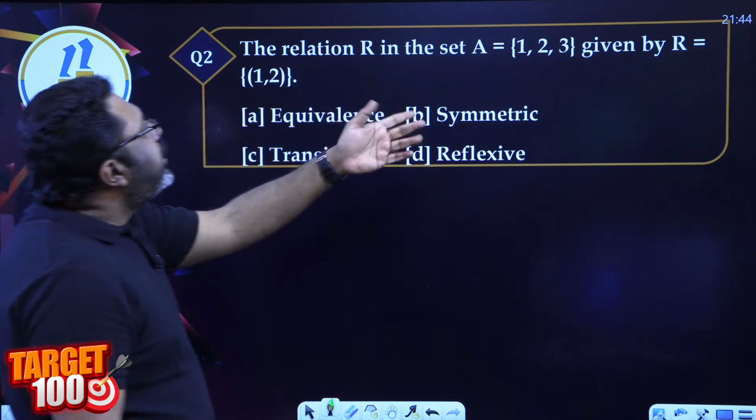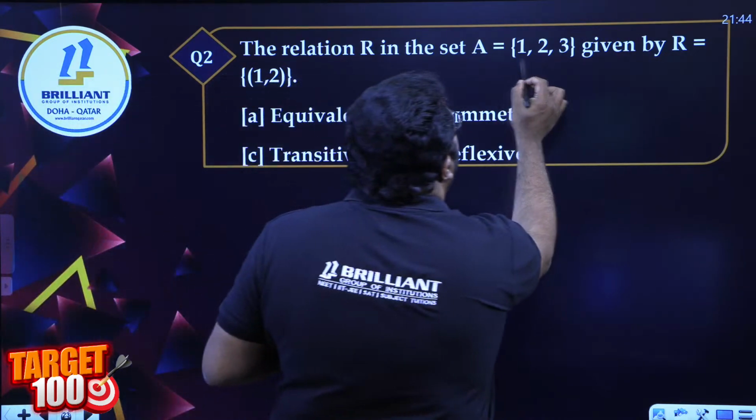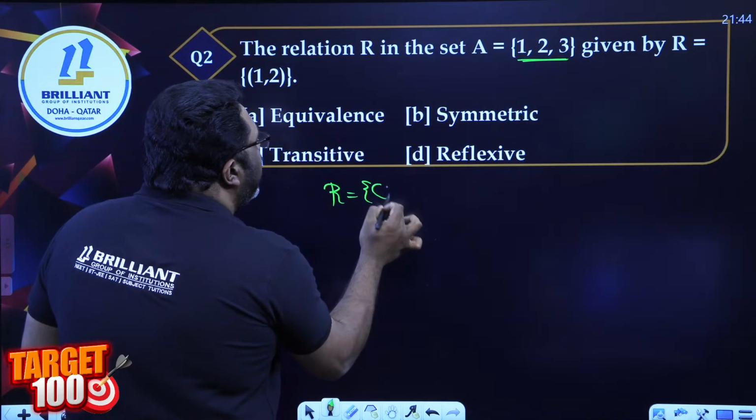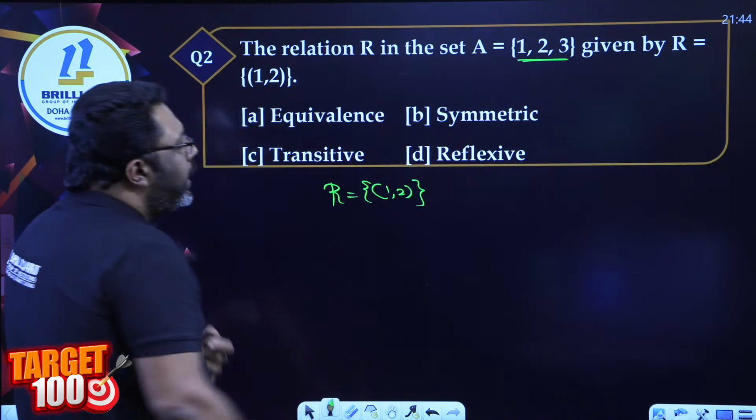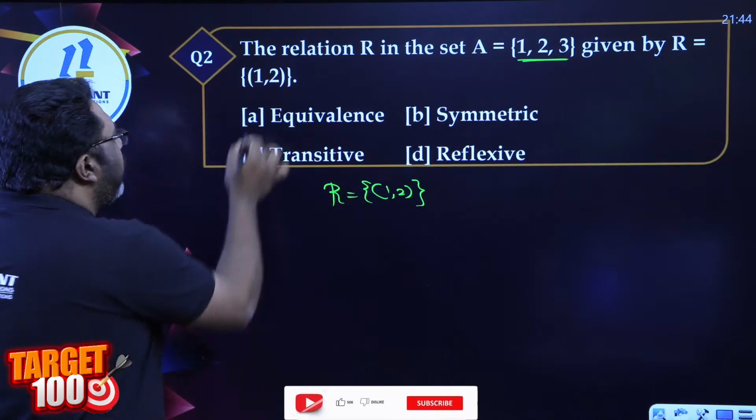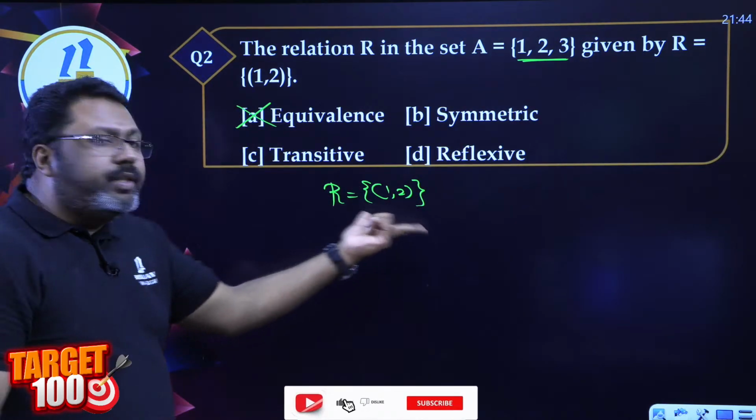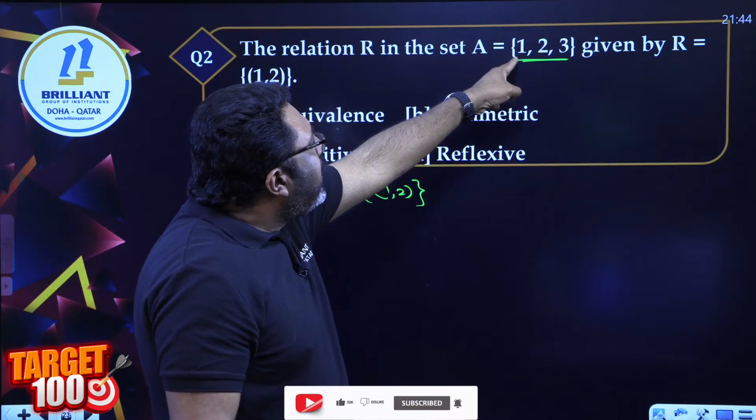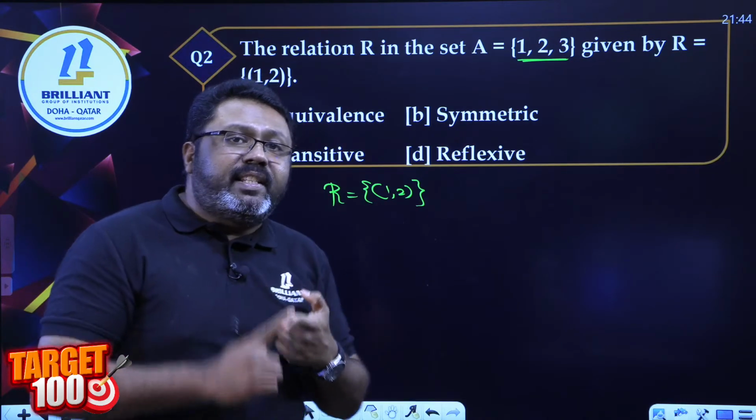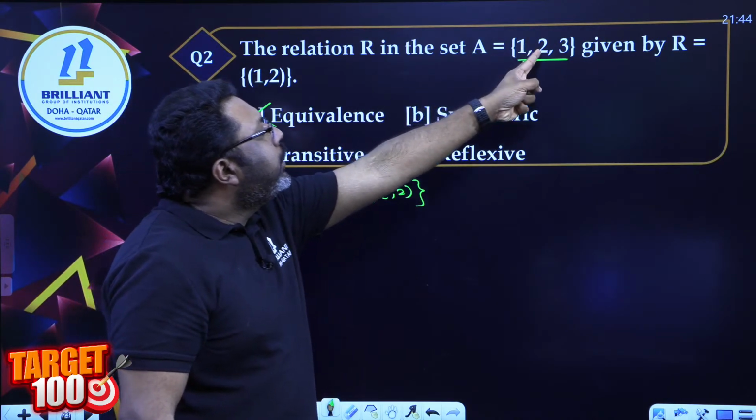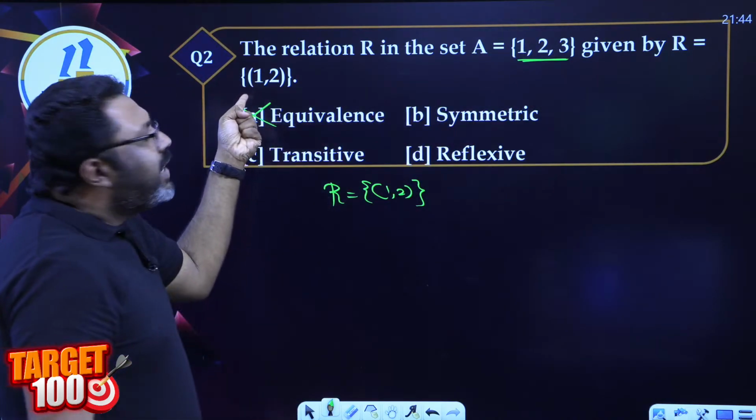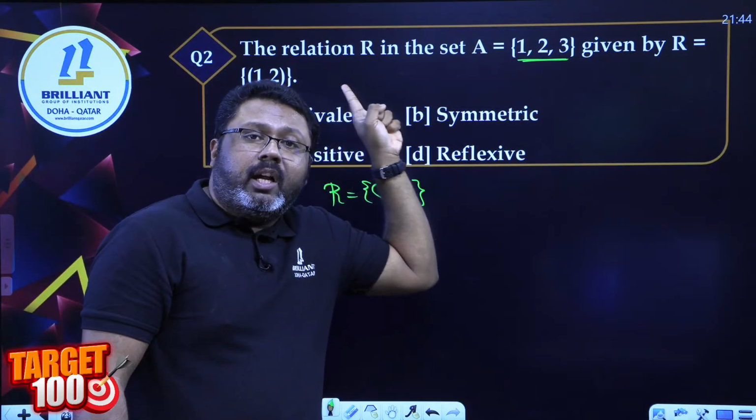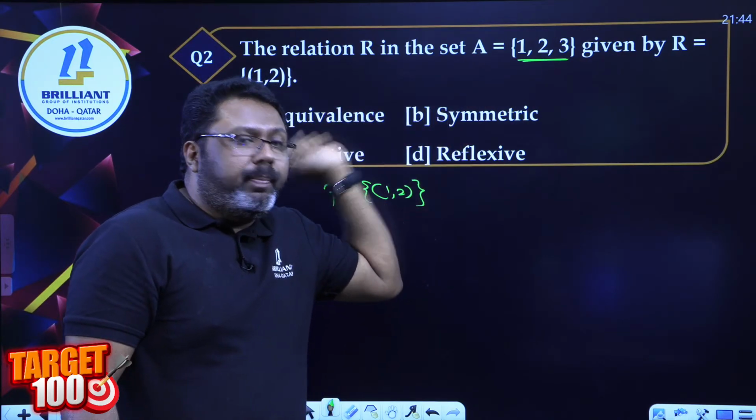If I have a relation defined on the set A = {1, 2, 3} as R = {(1, 2)}, this is definitely not an equivalence relation, because it is not reflexive. To become reflexive, every element in A should have a reflexive pair: (1, 1), (2, 2), (3, 3). Not even a single reflexive pair is there. All reflexive pairs should come. Every element should have a reflexive pair.